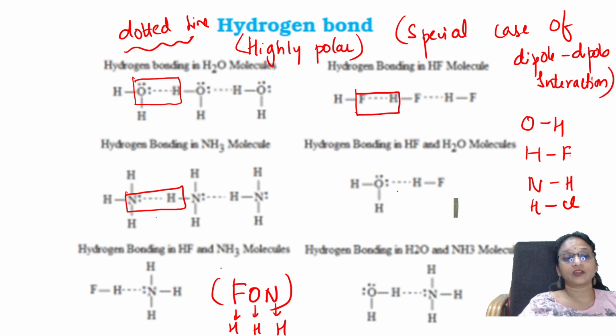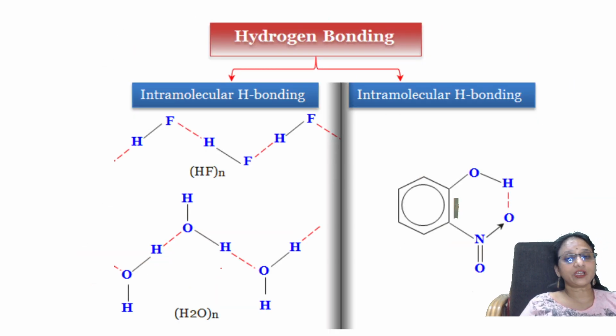All right. Now, if I see the types of hydrogen bonding, there are two types: intramolecular hydrogen bonding and intermolecular. Intra means what, students? Intra means within the molecule.